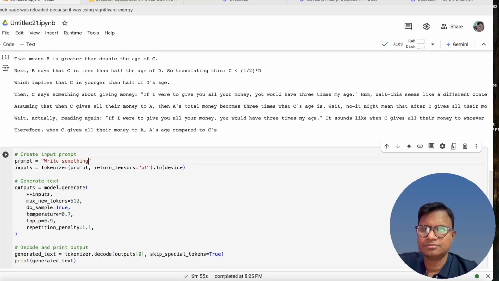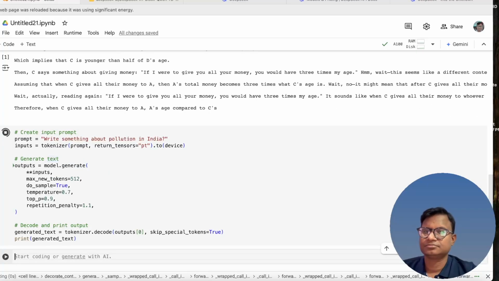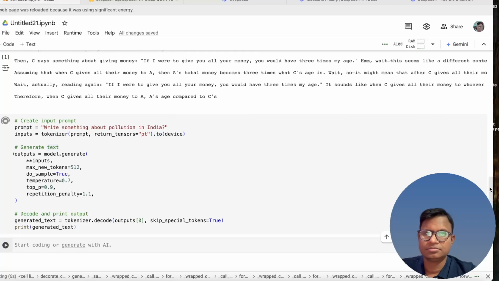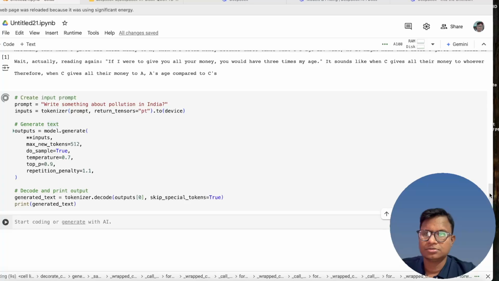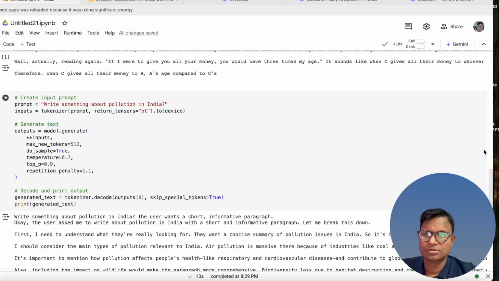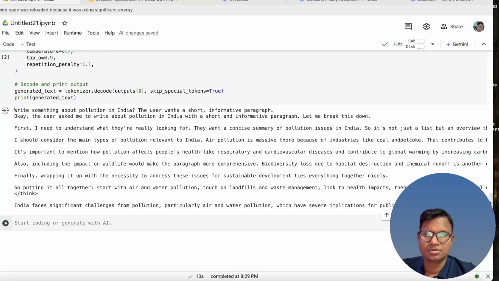Write something about pollution in India. And let's run it. See, what it does is it first thinks about what it needs to do.